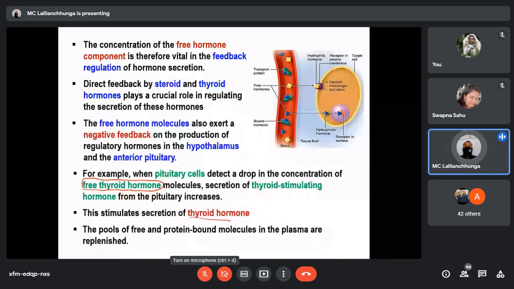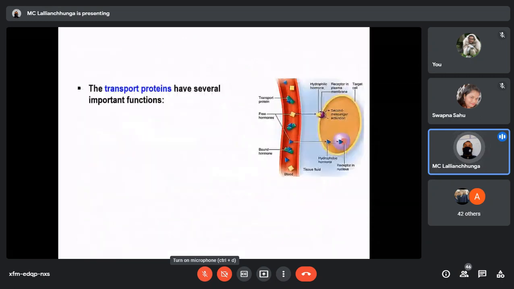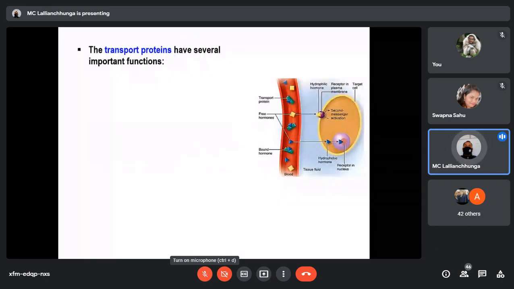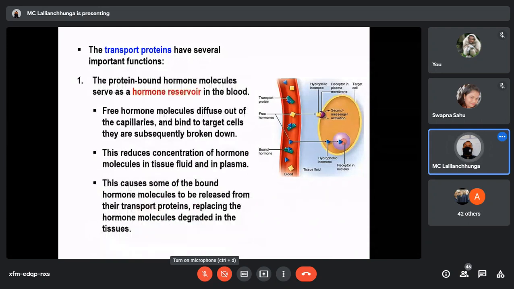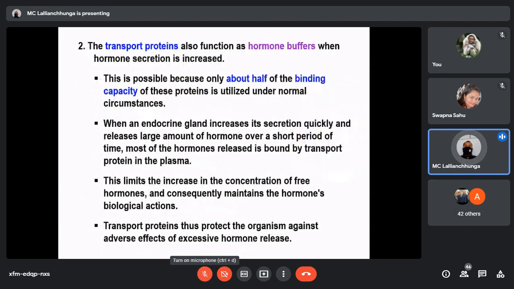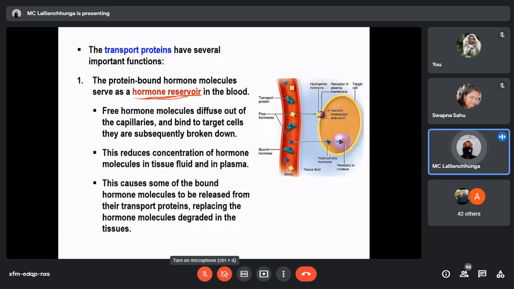Direct and indirect, all these things we have discussed. The transport proteins have several important functions. What are the functions of these transport proteins? Number one, I've already told you, it acts as a reservoir. You already know how it acts as a reservoir.